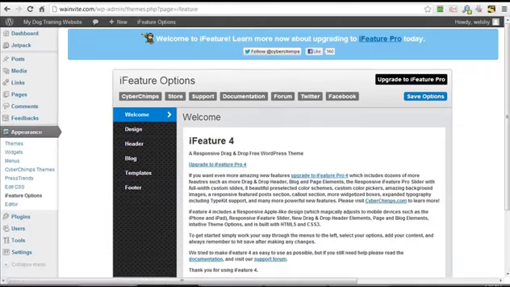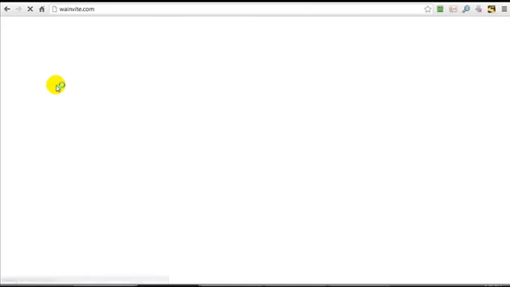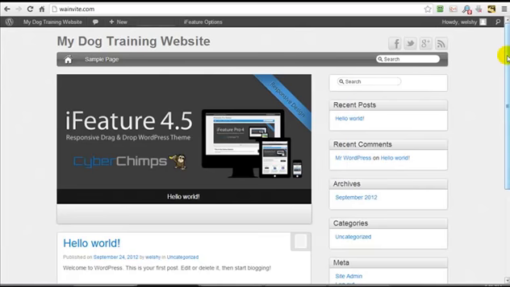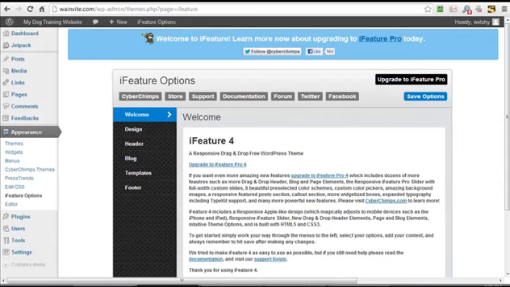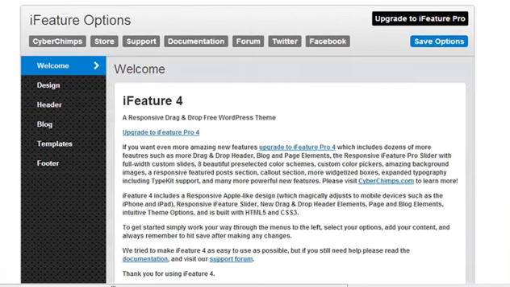But before moving on, let's go and take a look at what our blog looks like now. So I'm going to click on my blog title, and that's going to reload my page. And as you can see, it already looks a whole lot better. Most of the appearance is controlled via the iTheme options. What we're going to do now is customize some of the options and go over the settings.